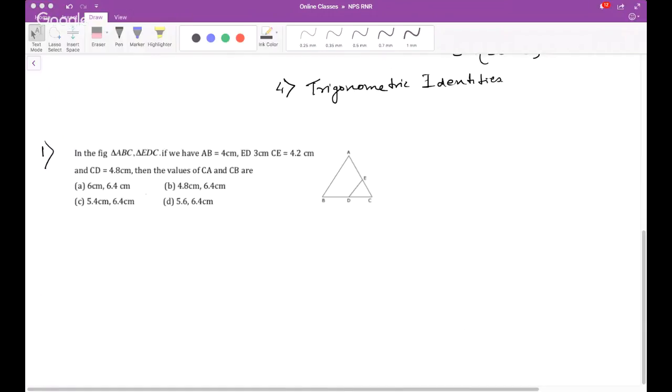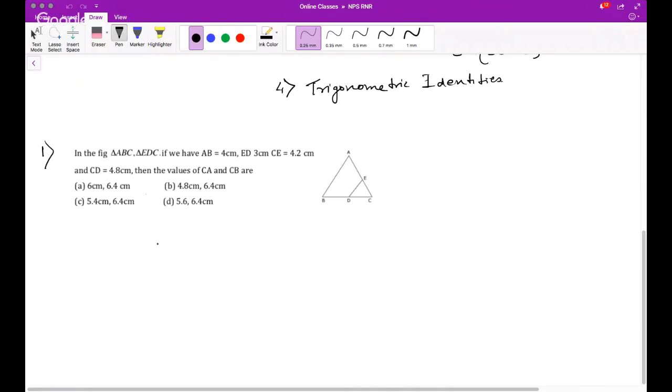Okay, everyone has done it. So this will be maybe a one marker. You will use BPT here, right? So what does the question say? The CBSE question: triangle ABC and EDC.